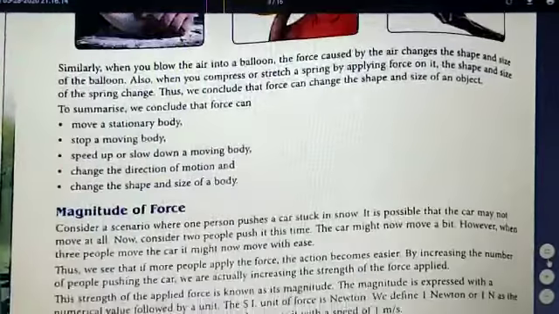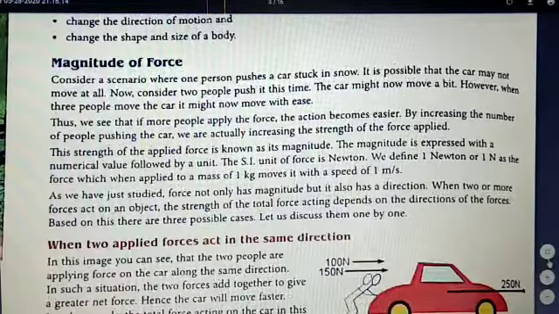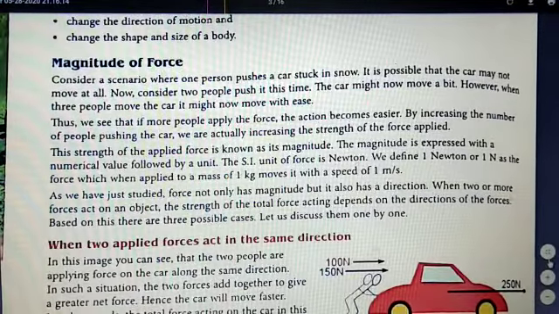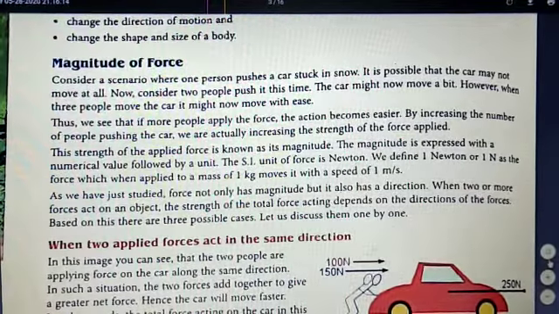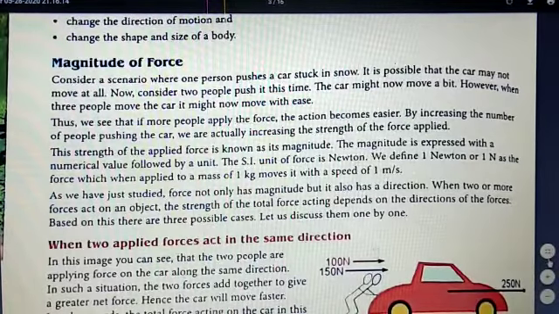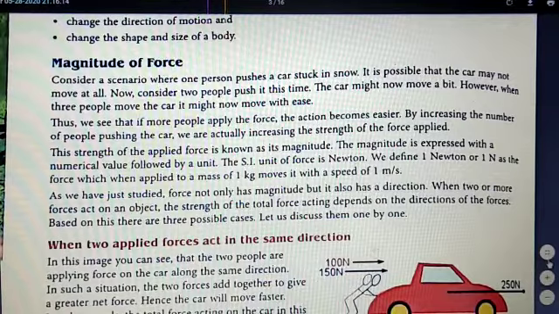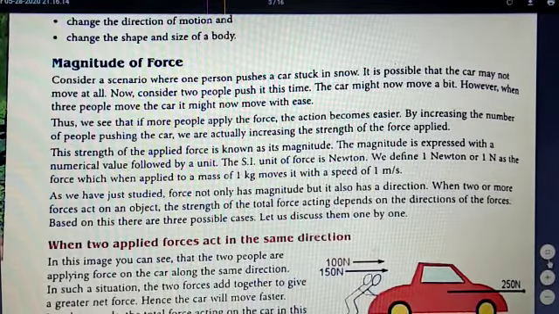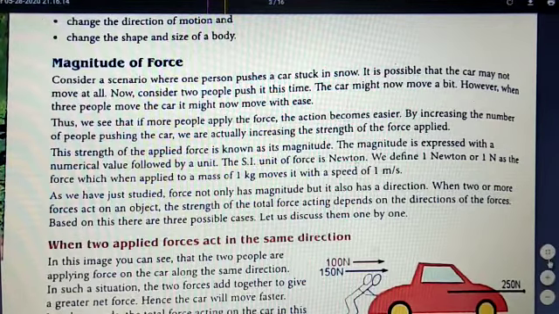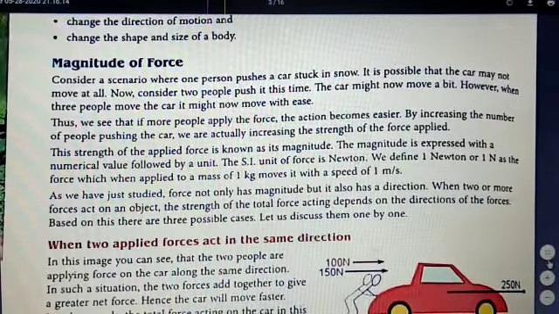Now next is magnitude of force. Yesterday we read that the SI unit of force is Newton. Now again a very common example is given here, that when one person pushes a car which has been stuck in snow, obviously it will be difficult to move that car. So how will the car move? The person has to apply more force. Strength has to be more. So you'll have to call few people, and if they help, they can easily push the car.